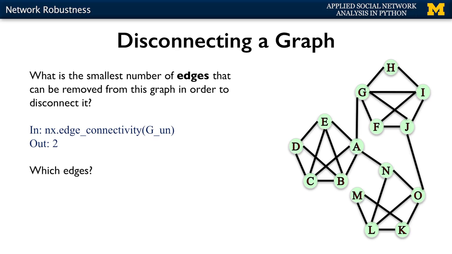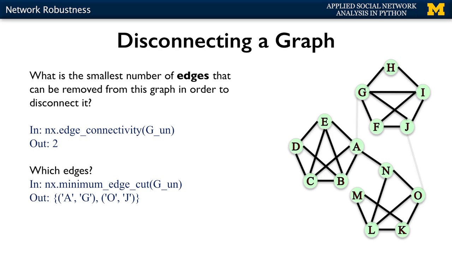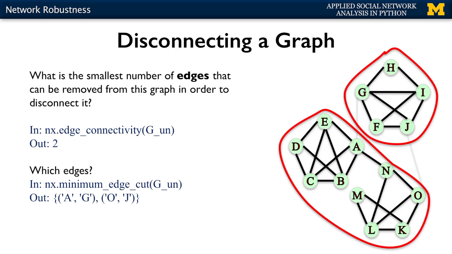You can try to figure it out on your own, or you can use the function minimum_edge_cut and give it as input the undirected graph, and it tells you that the two edges that you need to remove are AG and OJ. You can see that if you remove those two edges, you indeed make the network disconnected, and there are two clusters, two subsets of nodes that cannot reach each other anymore.